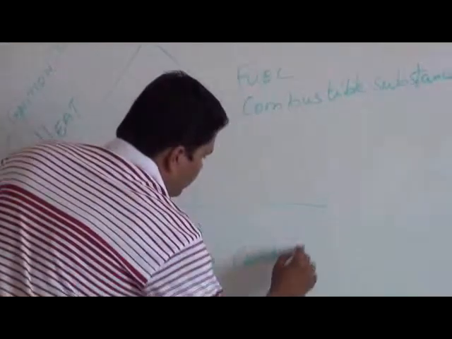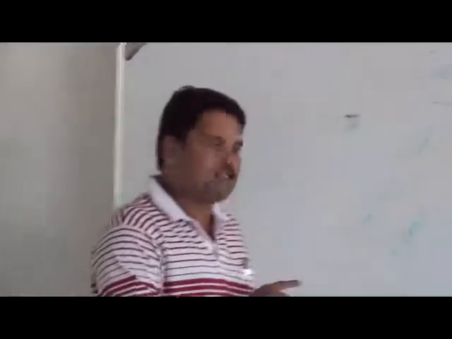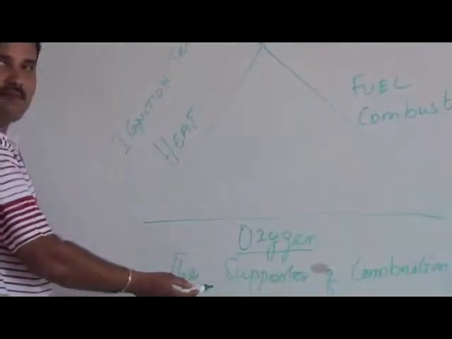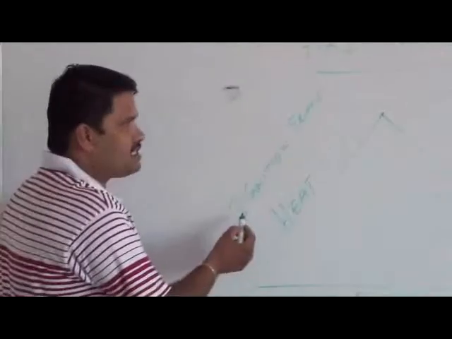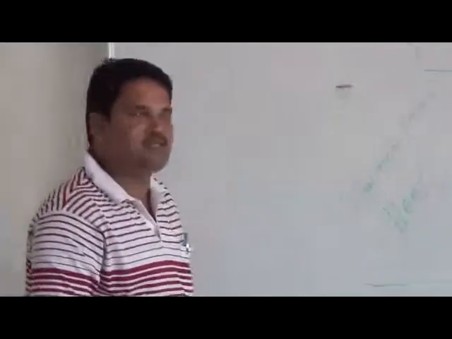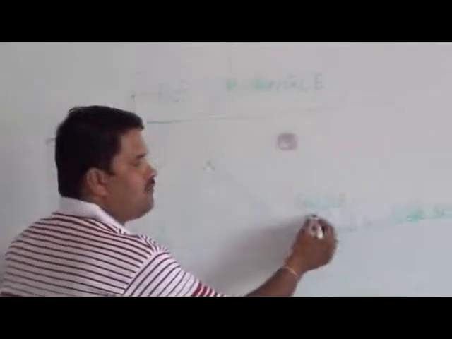The supporter of combustion. Now you see, this is a fire triangle actually. Now, a triangle has three sides. The first one is called oxygen. Oxygen is the supporter of combustion. And the second one is heat. Heat is nothing but the ignition temperature. And the third one is fuel. That is the combustible substance.